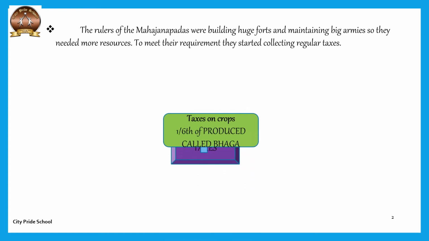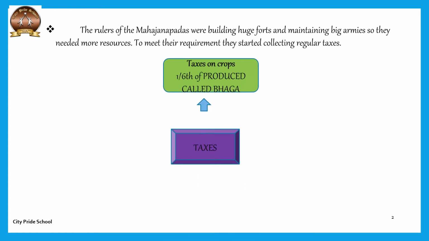The first one was the taxes on the crops. Whatever the peasants, the farmers produced, that is the yield, the crops, 1/6 of that produce was to be given as the tax and it was called bhag. So the first tax was on the crop produce. Next, we'll go with the next one.